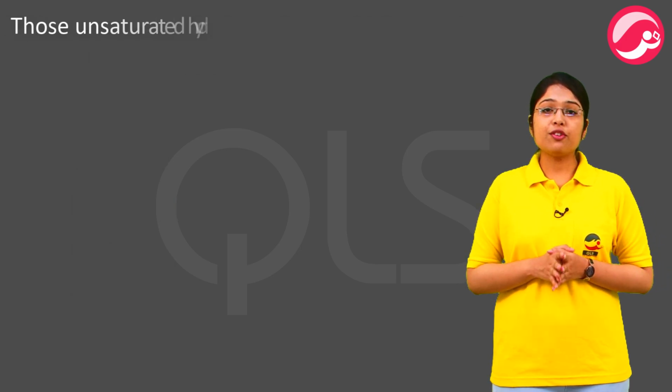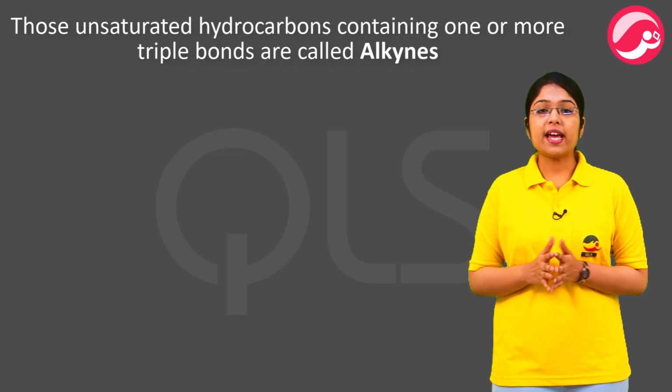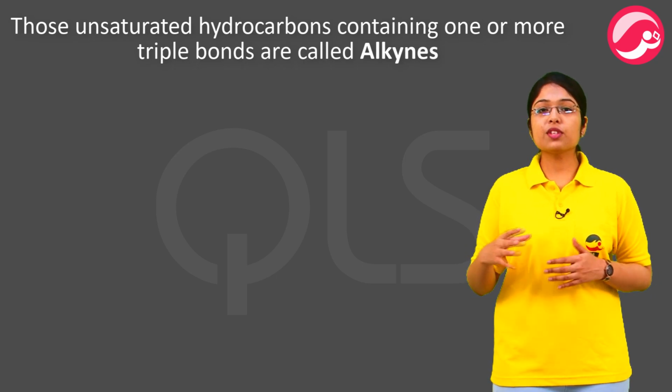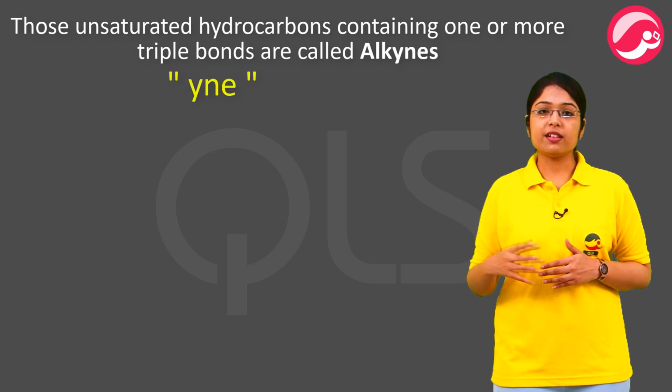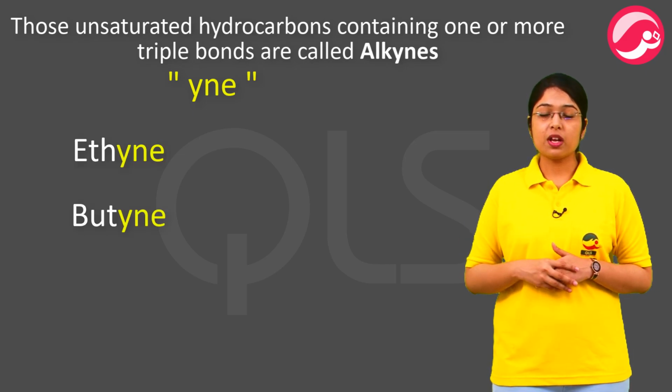Those unsaturated hydrocarbons containing one or more triple bonds are called alkynes. Name of such hydrocarbons end with yne, like ethyne, butyne, etc. So hydrocarbons दो तरह के हो सकते हैं, saturated and unsaturated. Saturated वो होते हैं जिनमें सिर्फ और सिर्फ single bond present होते हैं, and unsaturated वो होते हैं जिनमें at least one double bond or at least one triple bond present हो.